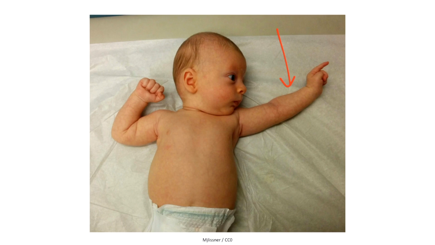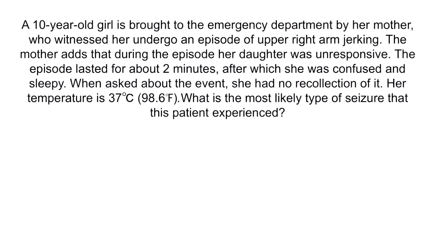All right, now let's try a question. A 10-year-old girl is brought to the emergency department by her mother, who witnessed her undergo an episode of upper right arm jerking. The mother adds that during the episode, her daughter was unresponsive. The episode lasted for about 2 minutes, after which she was confused and sleepy. When asked about the event, she had no recollection of it. Her temperature is 37 degrees Celsius. What is the most likely type of seizure that this patient experienced?